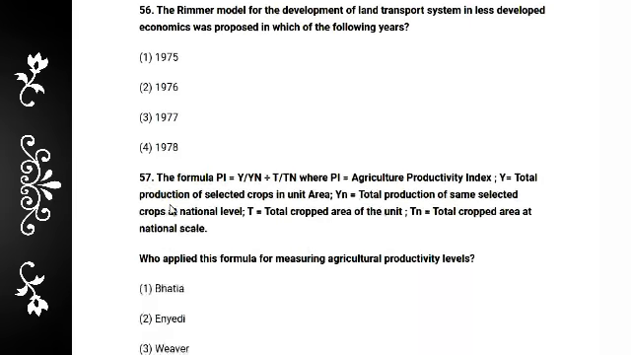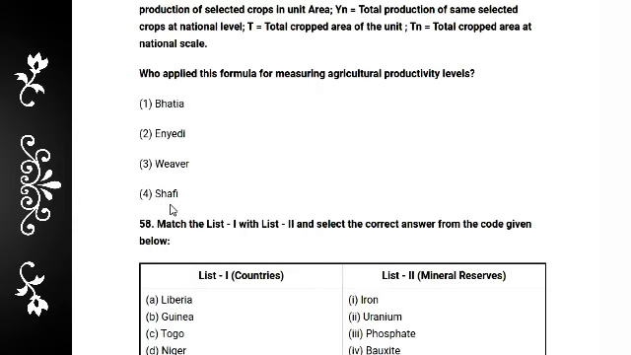Next question: there is the formula phi equals (y by yn) divided by (t by tn), where phi is the agriculture productivity index, y is the total production of the selected crops in the unit area, yn is the total production of the same selected crop, t is the total crop area in the unit, and tn is the total crop area at national scale. Who applied this formula for measuring the agriculture productivity level? Very interesting and common question. This formula is by Nad. The answer is Nad. This is the correct answer, option 2.